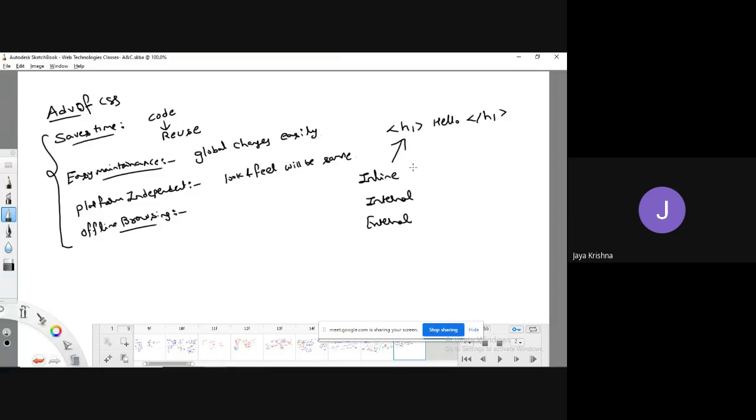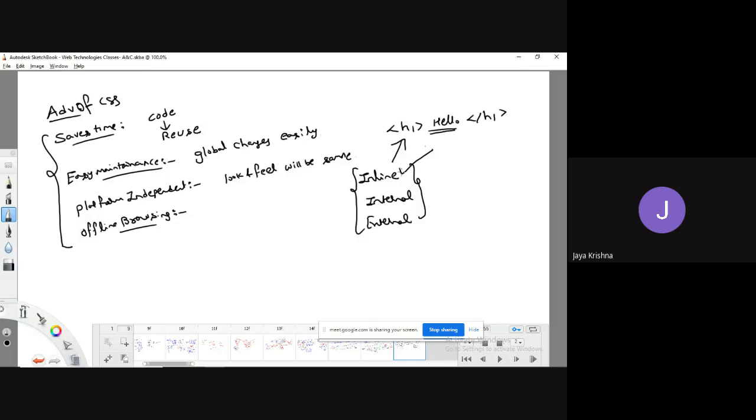So here I'm trying to apply different kinds of styles for the same kind of element. Which is going to get the highest priority? Inline styles. If there are any inline styles, then it will execute the inline styles for this one.